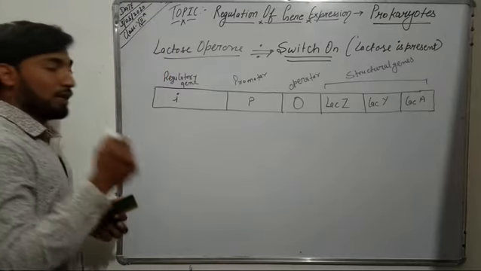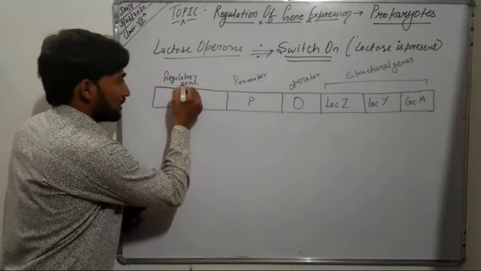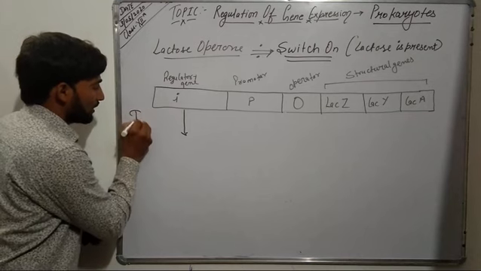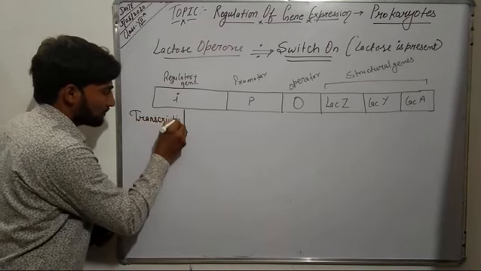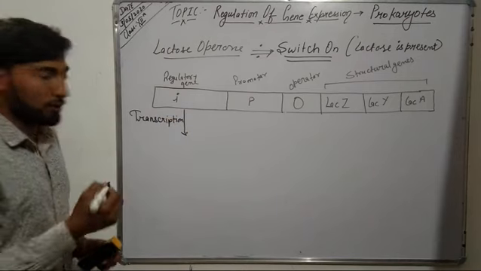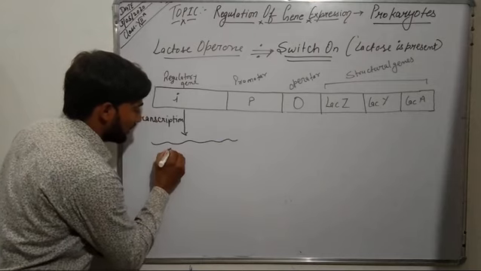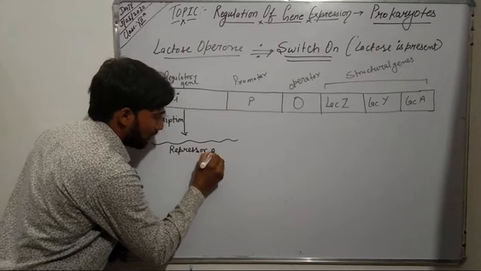See, in the switch on mode, or in the presence of lactose, this regulatory gene undergoes transcription. When it undergoes transcription, it results in the synthesis of a repressor mRNA.